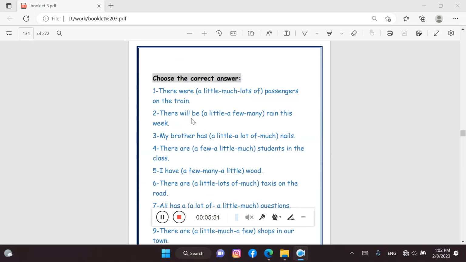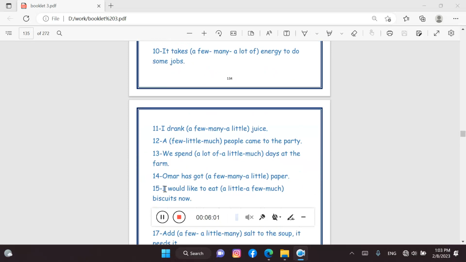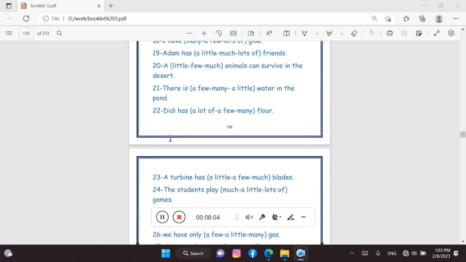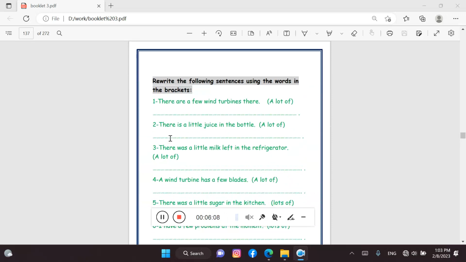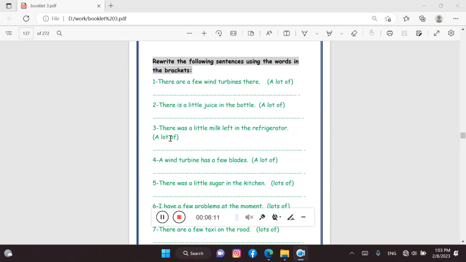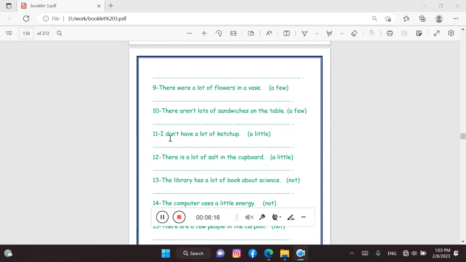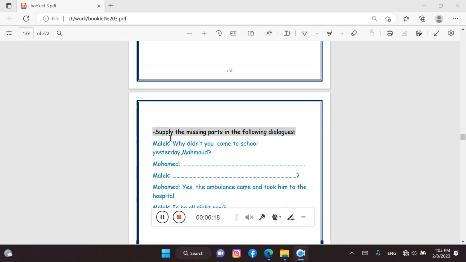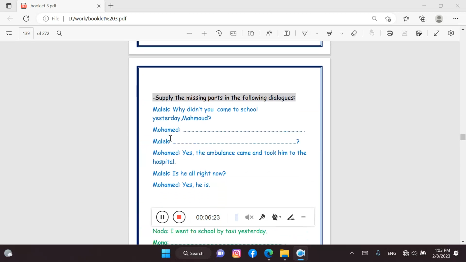Choose the correct one. There are many sentences you can see. Rewrite. And here's the most important part. Supply the missing parts in these dialogues.